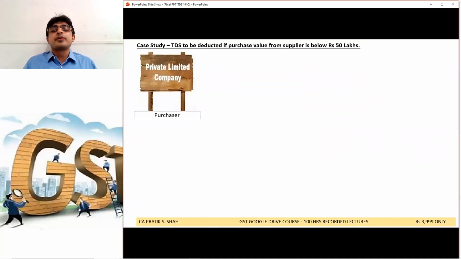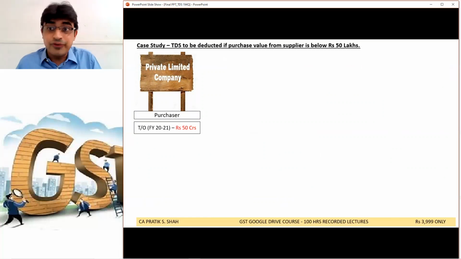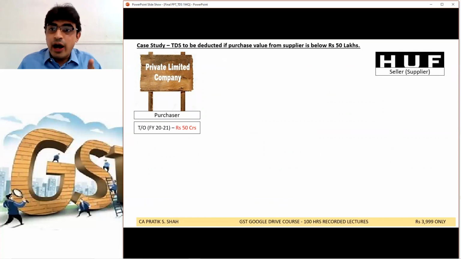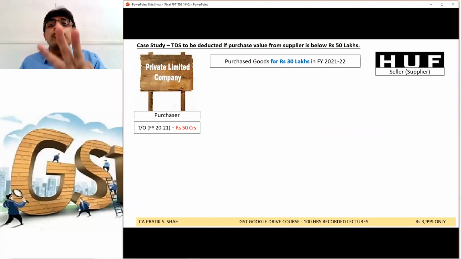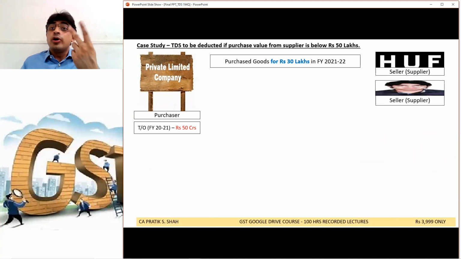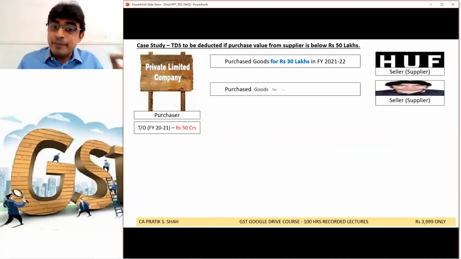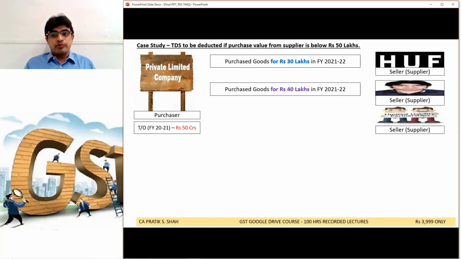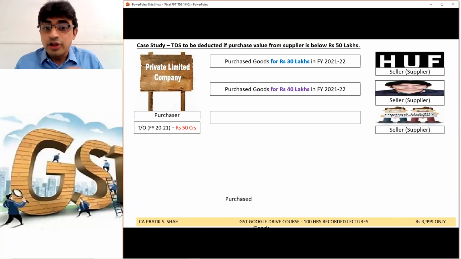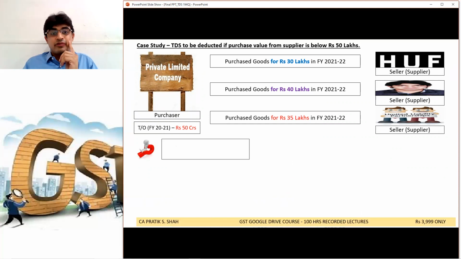Second case study. See this. This is a purchaser. Turnover is 50 crore. What is the turnover in the preceding year? 50 crore, about 10 crore. Now, this purchaser purchased from some seller, an HUF, rupees 30 lakh in financial year 21-22. From a second seller, it purchased goods for rupees 40 lakh in financial year 21-22. From a third seller, it purchased goods for rupees 35 lakh in financial year 21-22.